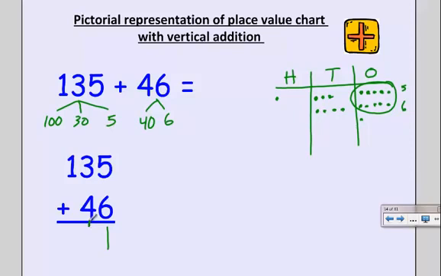And I'm going to leave that 1 right on the line. And that helps me see the 11. But really, it's not 11 ones. We're going to take these 10 ones and trade them in for 1 ten. And actually, I'm going to put it right at the end over there.